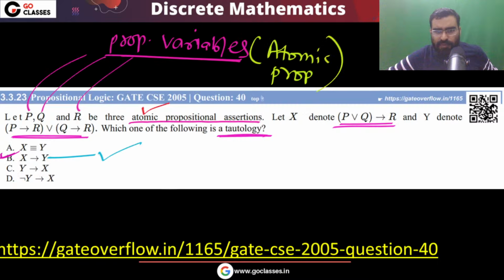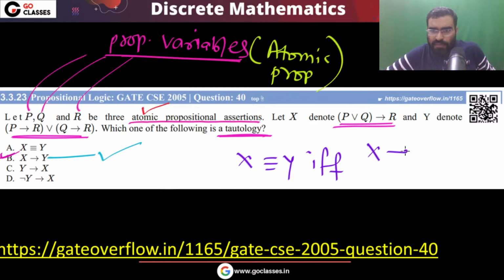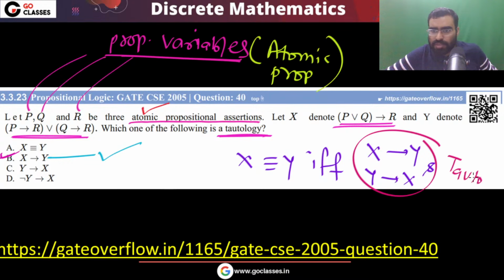So automatically, this is also not a tautology. Because remember, x is equivalent to y if and only if this is a tautology and this is a tautology. These two are tautologies, if and only if these two are tautologies.